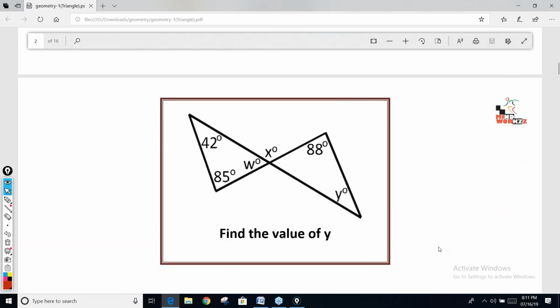Try this. What is the value of y? Again, I'm saying calculation mistake should not be there. Chandrakamal, check your answer.